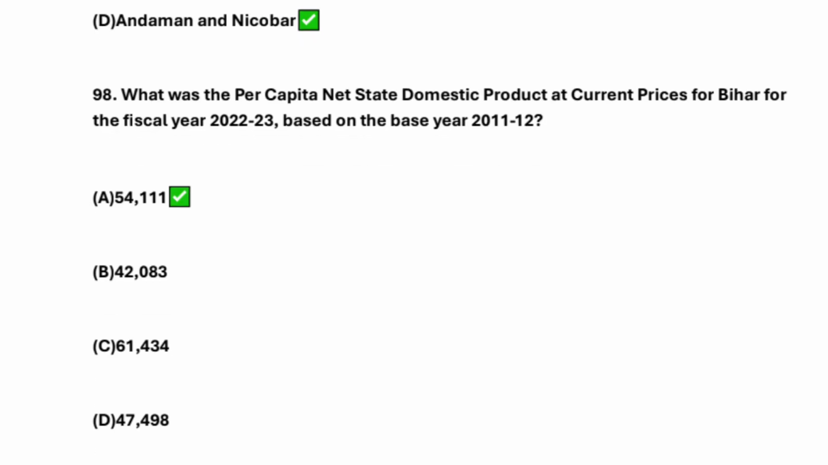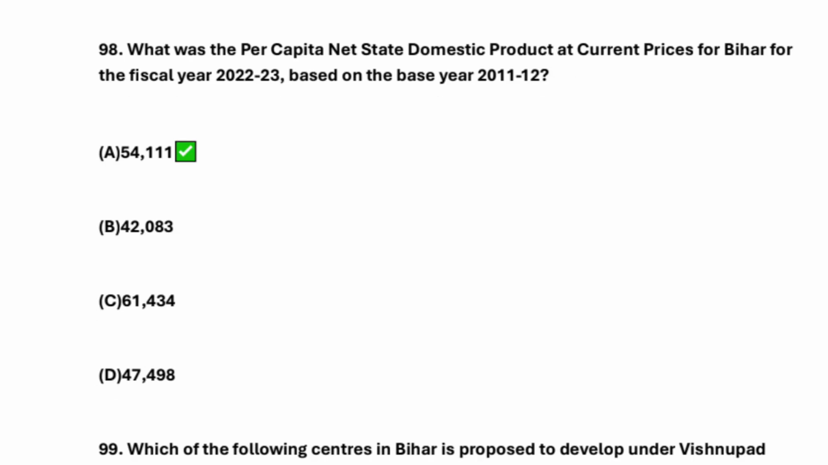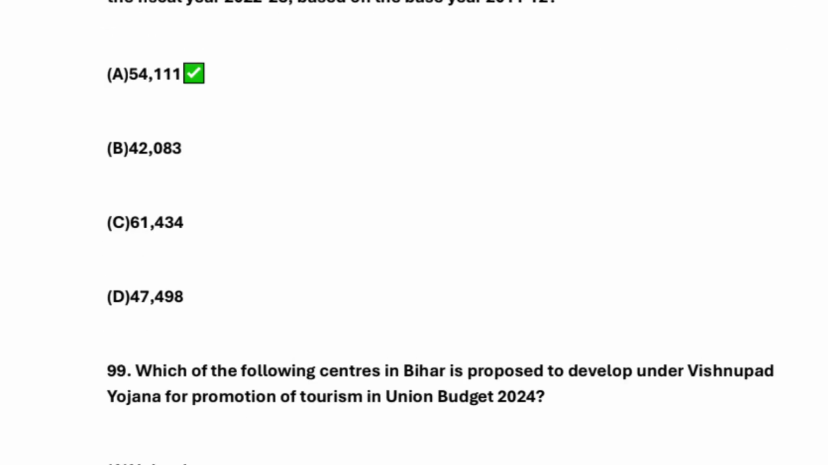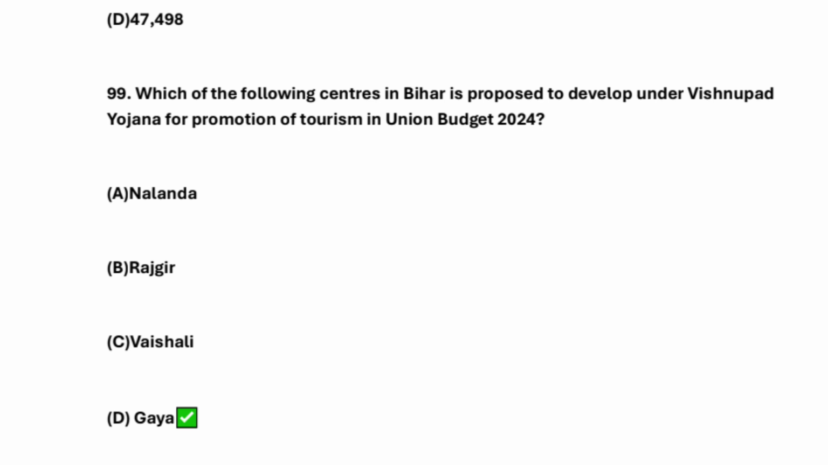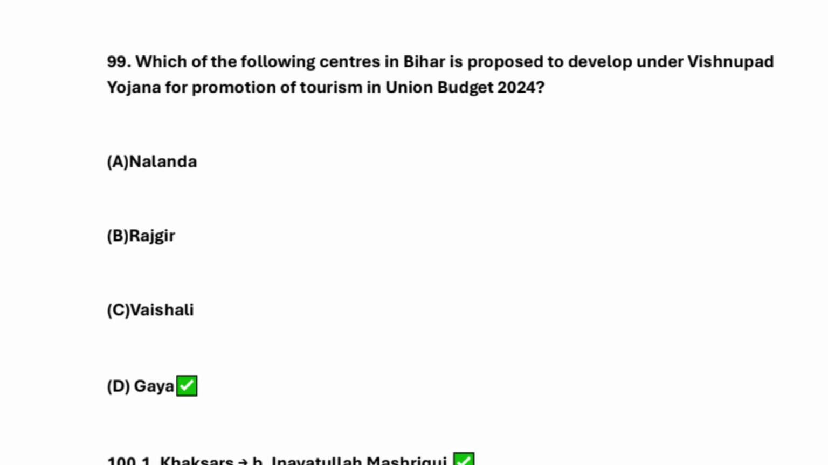So here, what was the per capita net state domestic product at current prices for Bihar for the fiscal year 2022 to 2023, based on the year 2011 to 2012? So it's 54,111, right? Which of the following centers in Bihar is proposed to be developed under the Vishnupad Yojana for the promotion of tourism in Union Budget 2024?